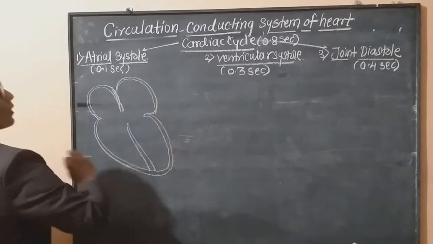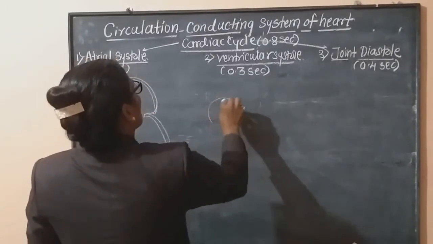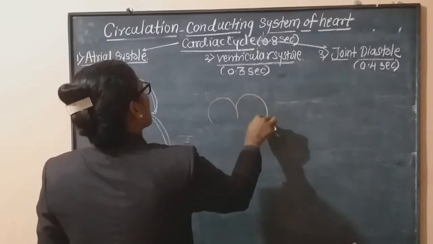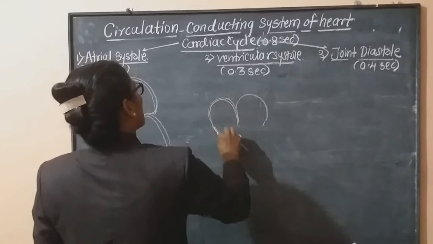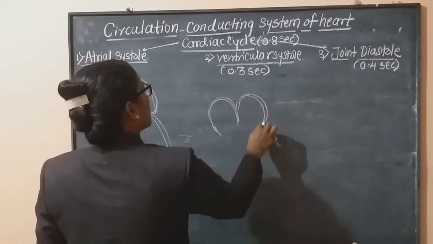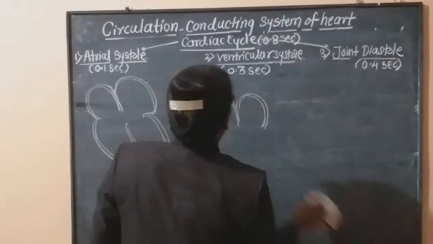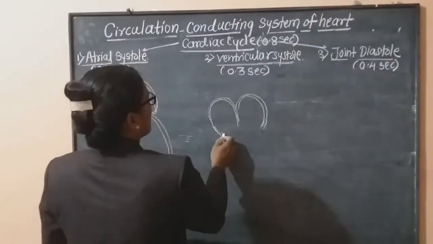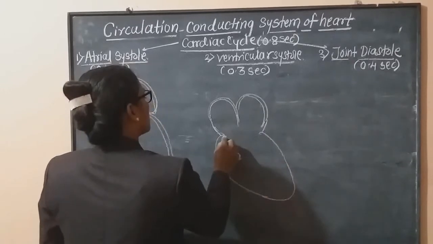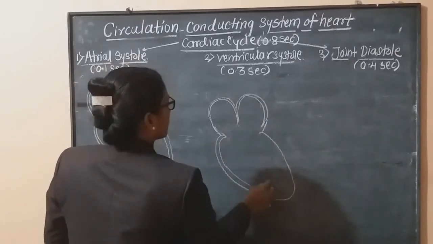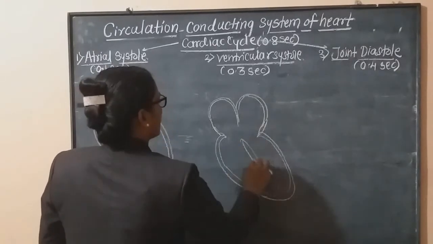Also draw here what happens in the second stage. These 2 are the atria. Then below this, the inferior chambers, that is the ventricles. This is the interventricular septum, in this way.